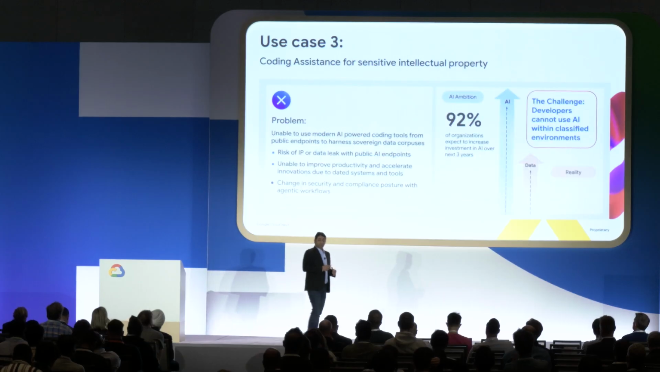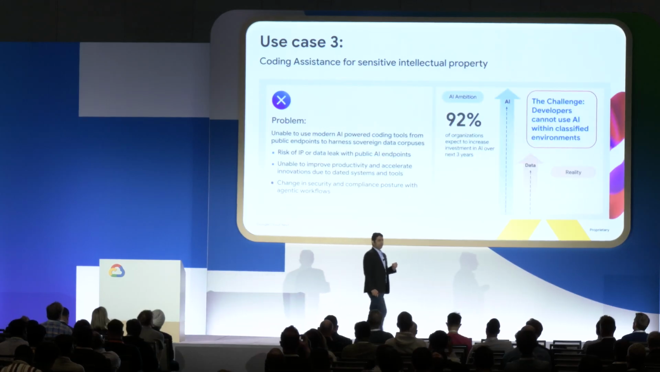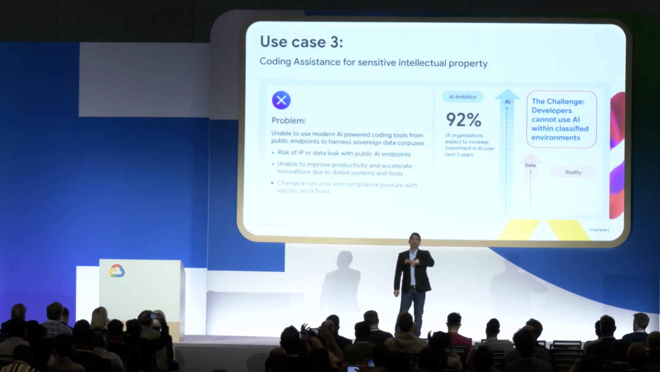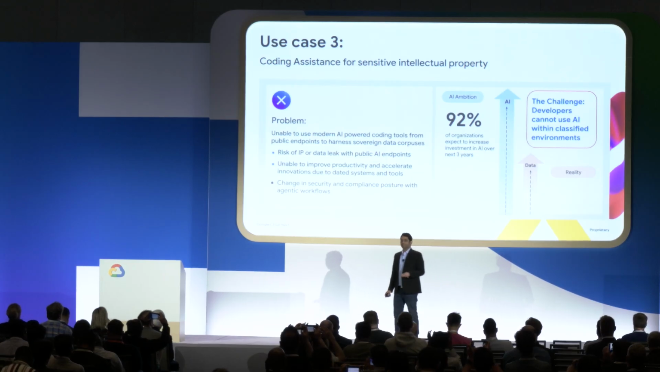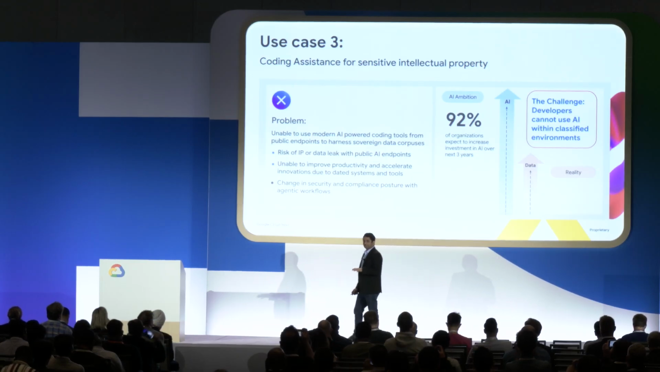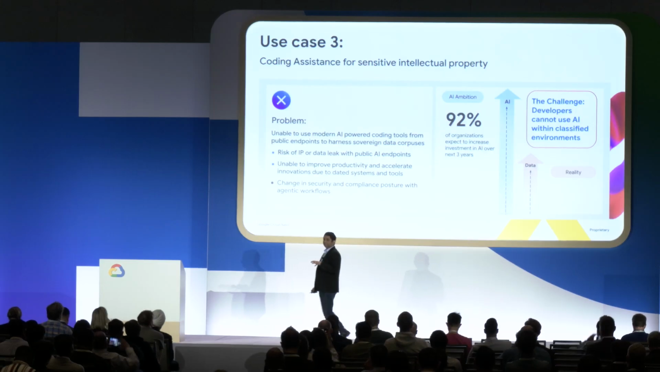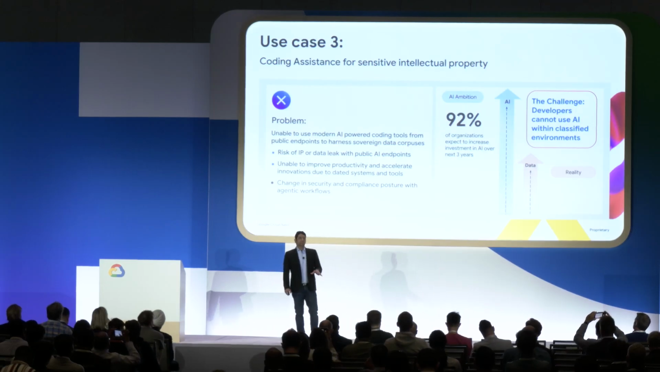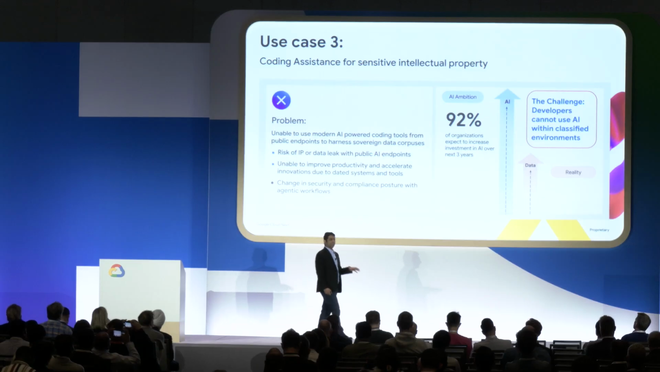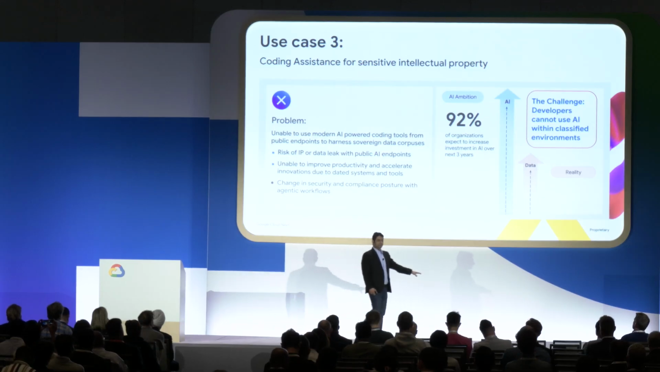Okay. Use case 3 is about coding assistance. Developers around the world have been now using the power of generative AI to really innovate and increase productivity. Unfortunately, developers in regulated organizations have been left out of this revolution.